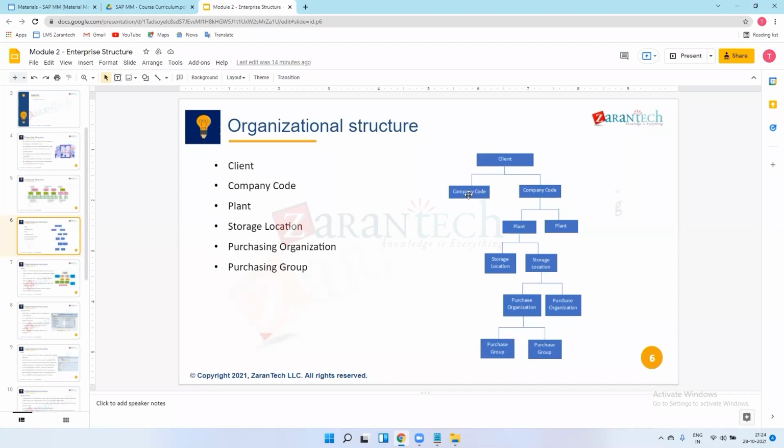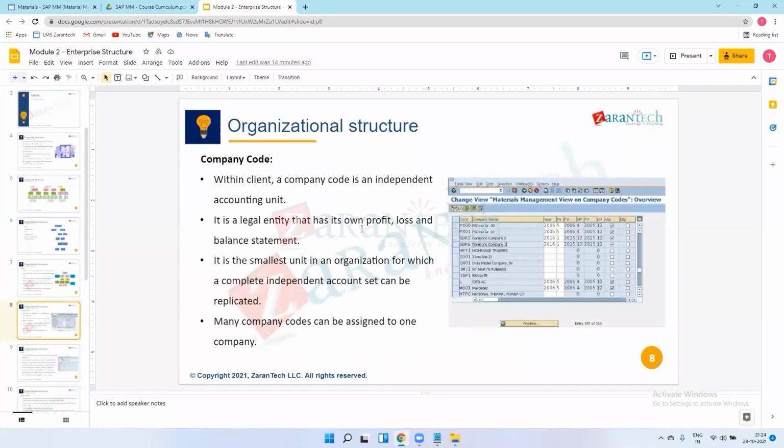If company code 1 and company code 2 manufacture this material, and they get some losses in their daily product business, then they will have their own set of statements. So this is a part of FI. Okay, so we don't need to focus much on this.